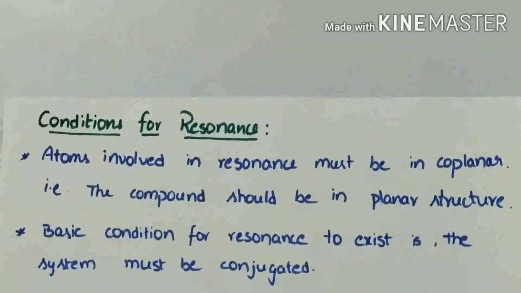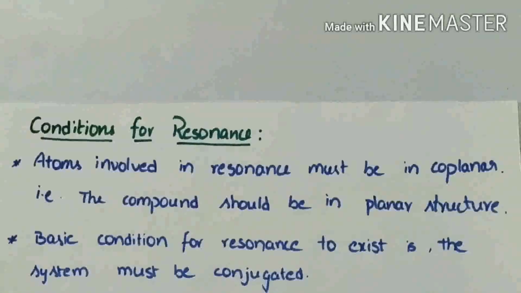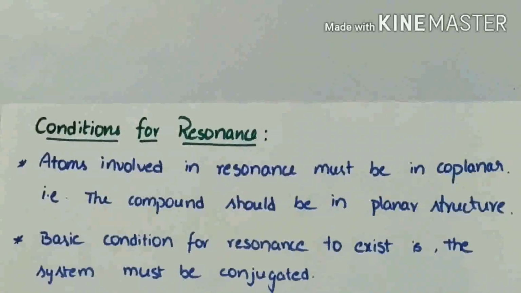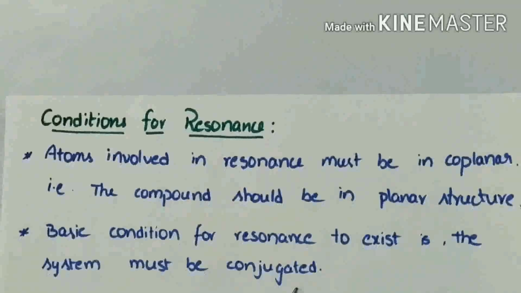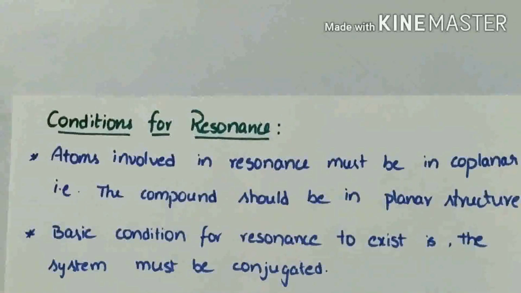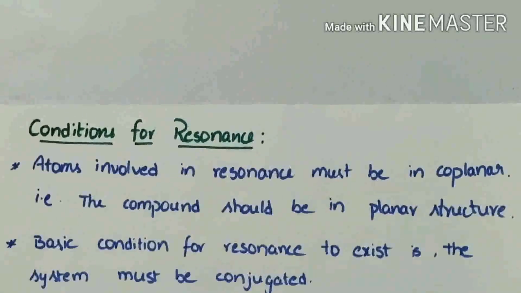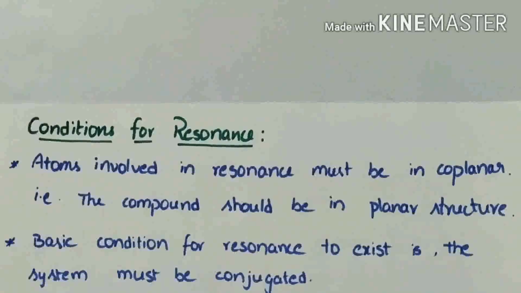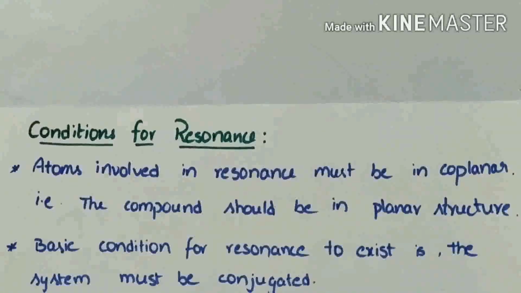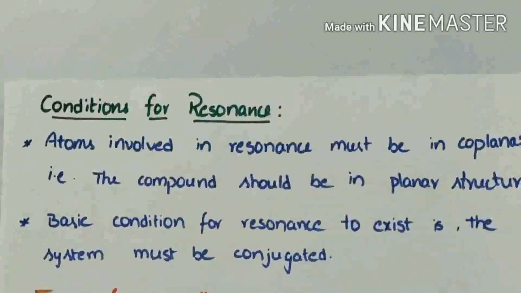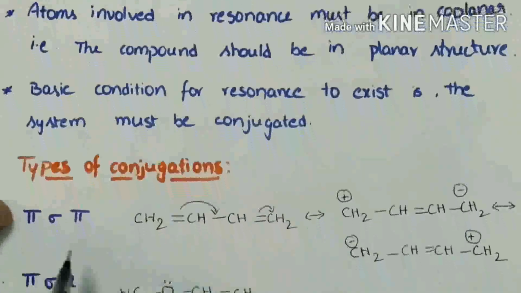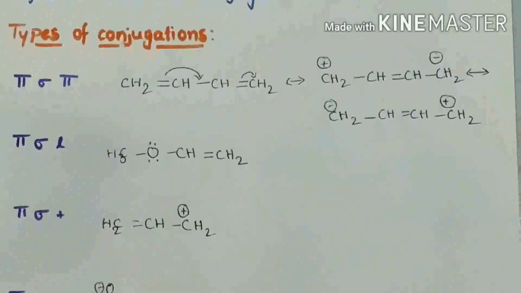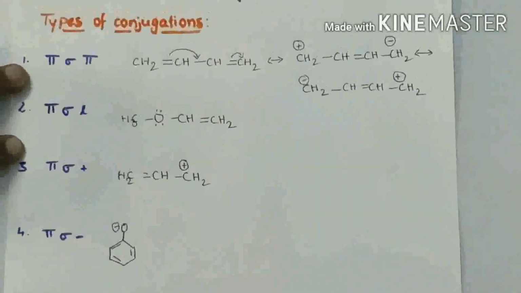Another basic condition for resonance to exist is that the system must be conjugated. This conjugation allows the delocalization of electrons. In resonance, delocalization of pi electrons is a must. Various types of conjugations. Let us see some cases. Here, these are the 5 types of cases for various conjugations.